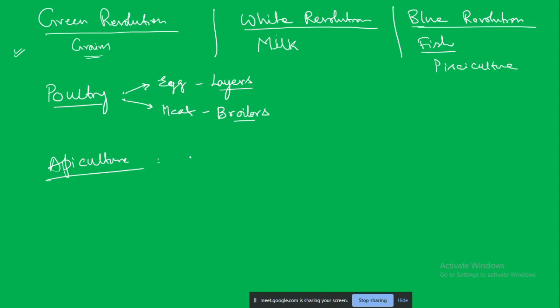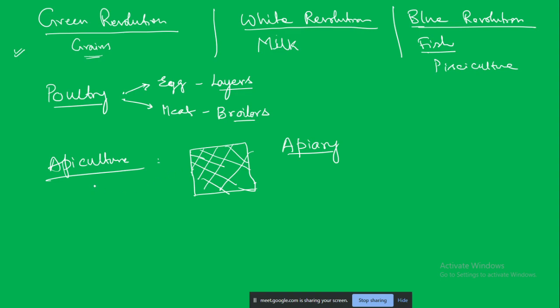Now, in the case of apiculture, generally what farmers do is they will have boxes, and the boxes will have some kind of honeycomb structure. The locations where these are kept are known as the apiary. Apiary is nothing but the location where these bees are kept, and the commercial production of honey by keeping these honey bees is known as apiculture.